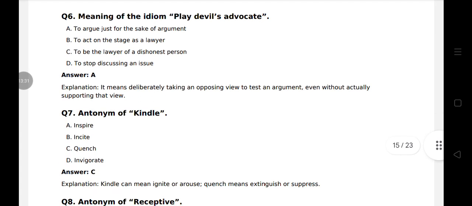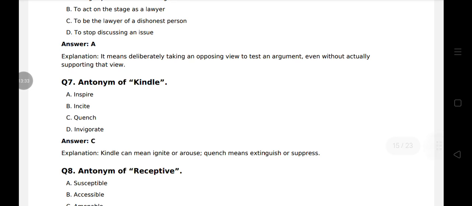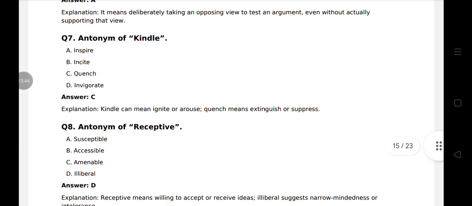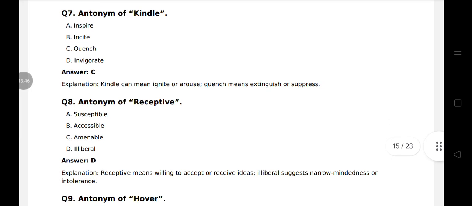Question 7. Antonym of kindle. Kindle means ignite or arouse. So its opposite is quench. Quench means suppress or extinguish. Question 8. Antonym of receptive. Receptive means willing to accept or receive ideas. So its antonym is illiberal. Illiberal suggests narrow-mindedness or intolerance.